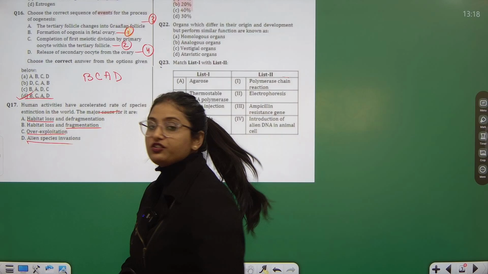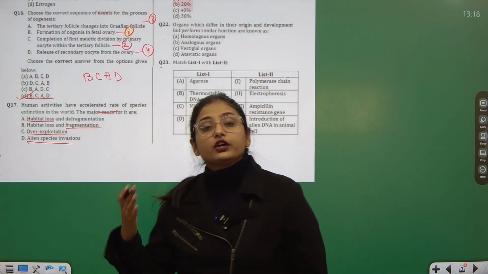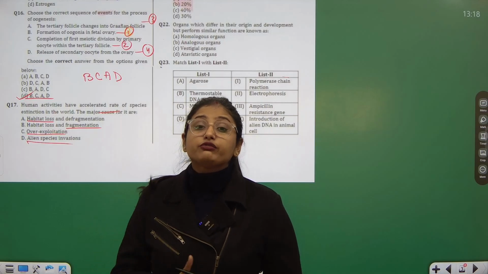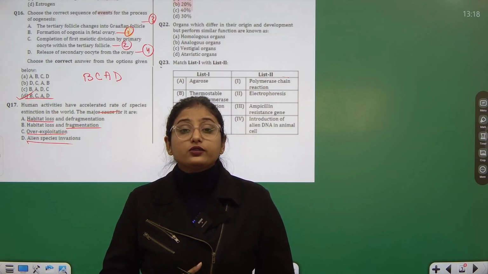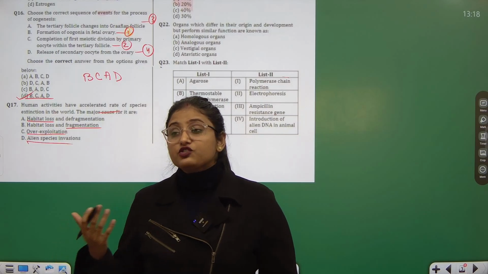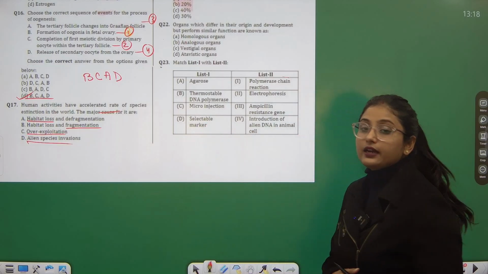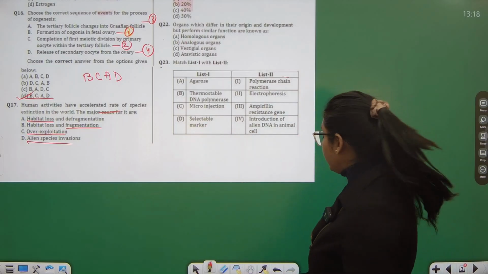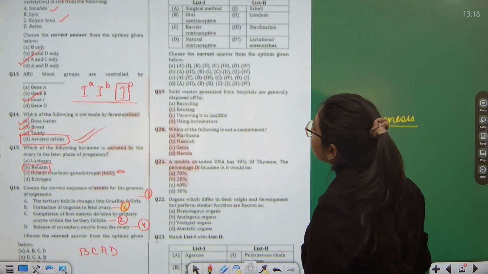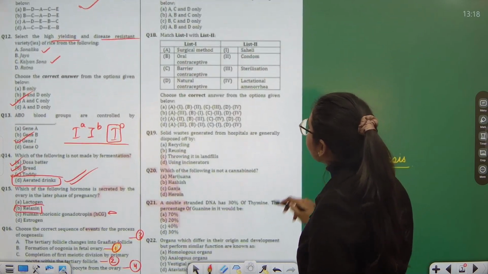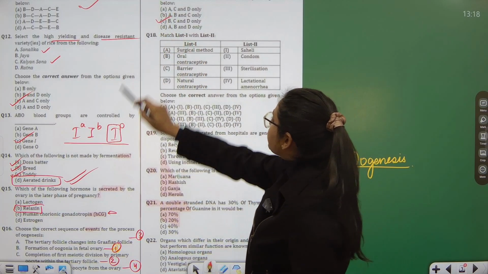Over-exploitation, alien species invasion. Yes, for our own purpose, we are disturbing the food chain, we are disturbing the ecosystem, we are introducing some species which are not meant to be part of that life. Right? So all these things are leading to major extinctions in the world because we are interfering with the natural processes. So here B, C and D are the correct statements.